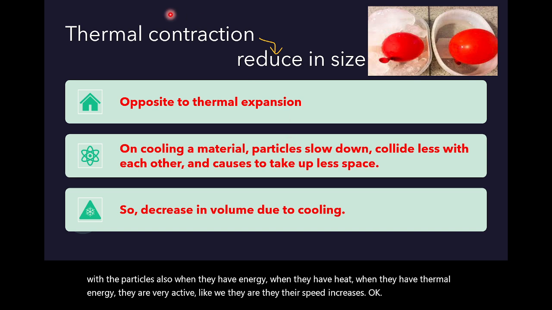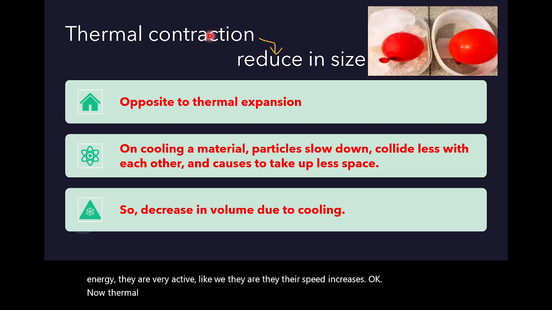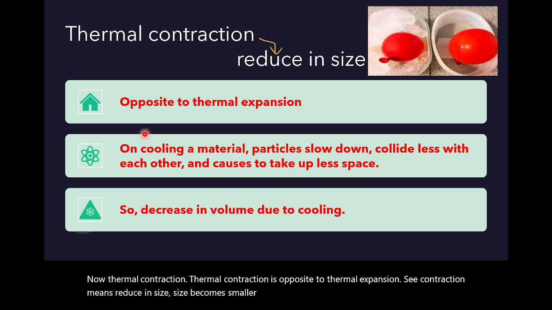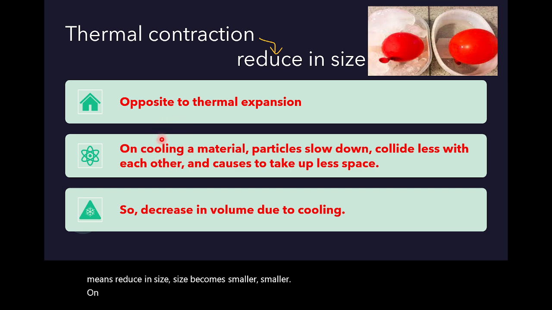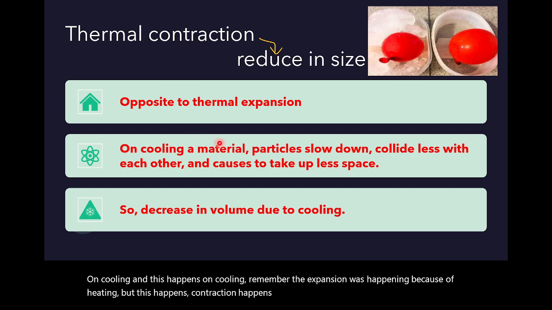Now, thermal contraction. Thermal contraction is opposite to thermal expansion. Contraction means reduce in size, size becomes smaller, and this happens on cooling. Remember, the expansion was happening because of heating, but contraction happens on cooling.